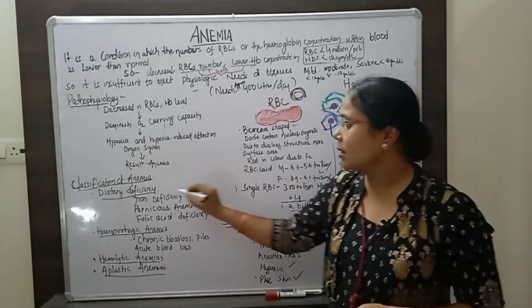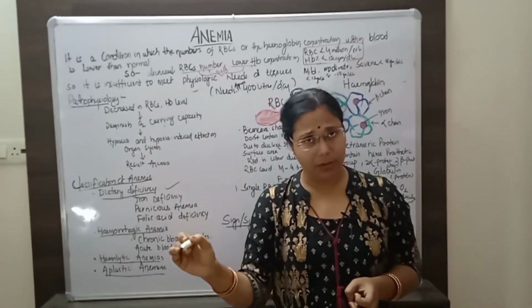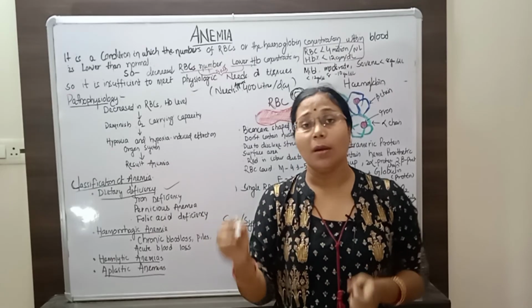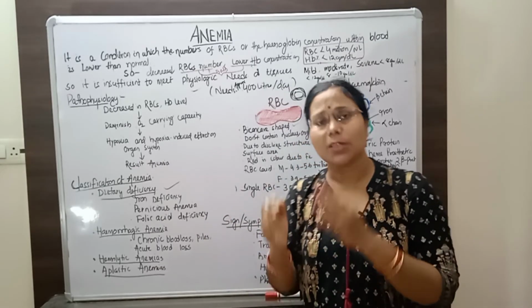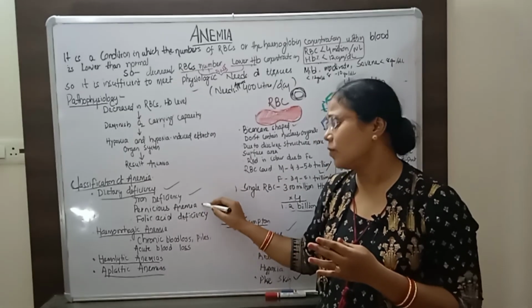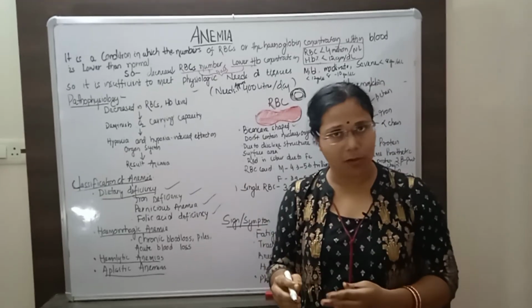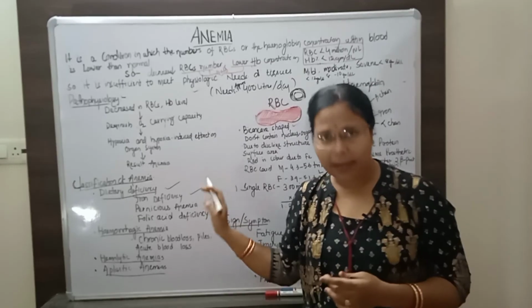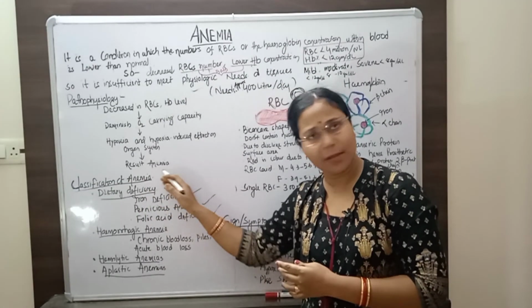One is dietary insufficiency. RBCs are produced in the bone marrow by the process of erythropoiesis. For the synthesis of RBCs, some nutrients are required, that is iron, vitamin B12 and folic acid. If there is insufficient intake of these in our diet, then that is called dietary deficiency anemia.